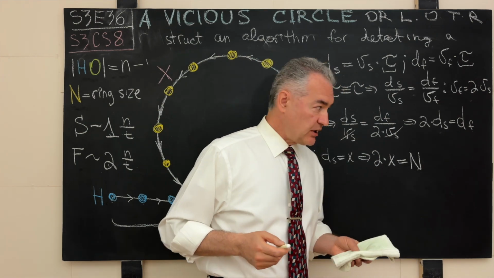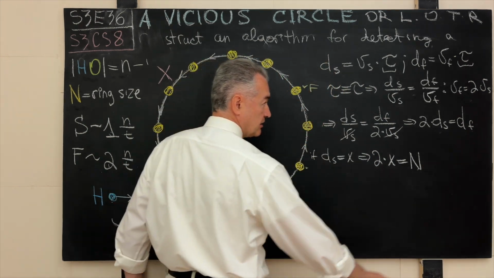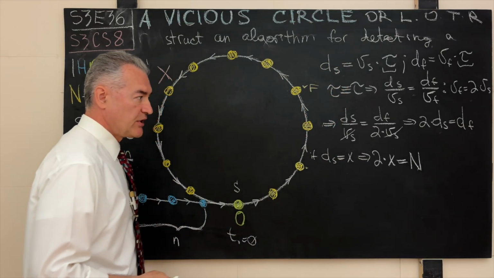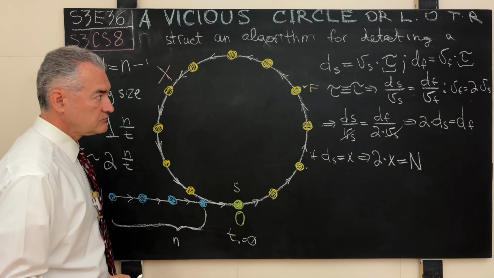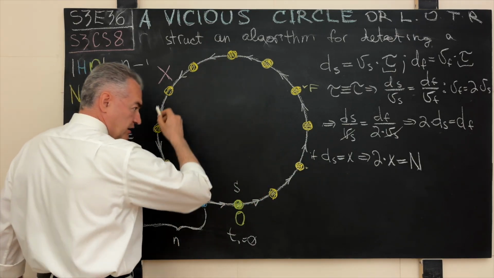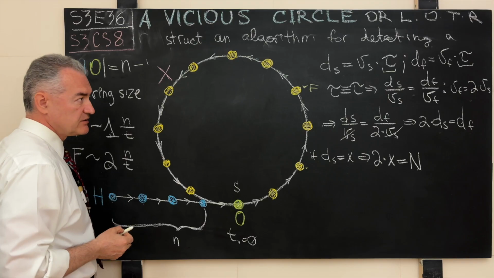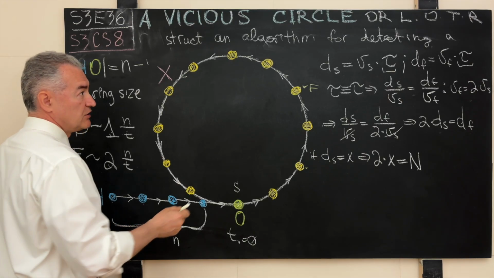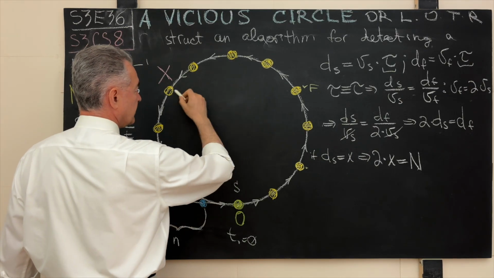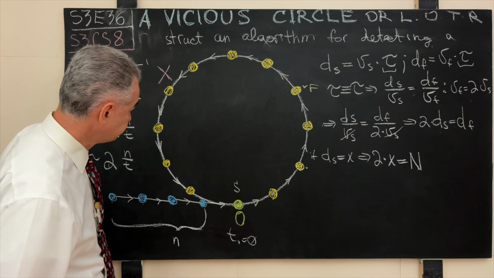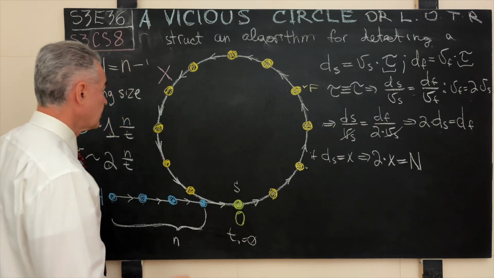So what does that mean for us? For us, that means that the fast runner will make 1 complete revolution over the ring, if it exists, if we temporarily assume that such a ring exists, and then it will do what? It will cover this distance right here. Let's say they meet somewhere at this node right here.